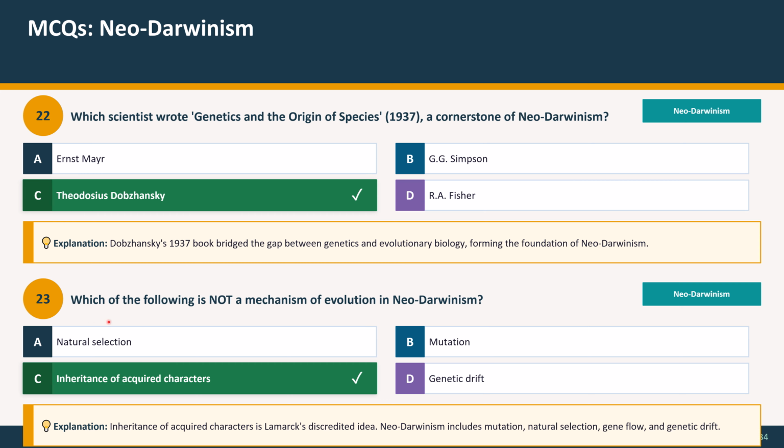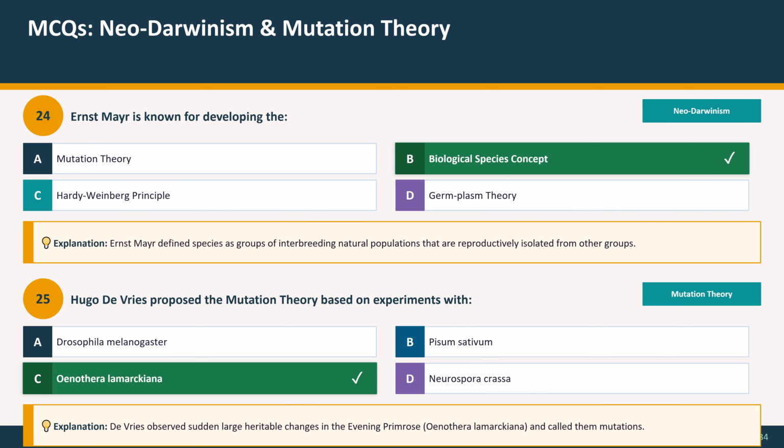Question 23. Which of the following is not a mechanism of evolution in Neo-Darwinism? Option A, natural selection; option B, mutation; option C, inheritance of acquired characters; option D, genetic drift. And the correct answer is inheritance of acquired characters. Explanation: Inheritance of acquired characters is Lamarck's discredited idea. Neo-Darwinism includes mutation, natural selection, gene flow, and genetic drift. These MCQs are about Neo-Darwinism and mutation theory.